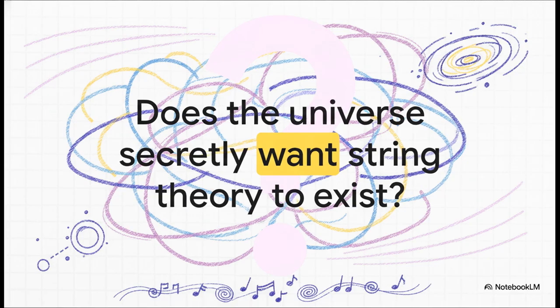Which leaves us with this final, truly profound thought to ponder as we wrap up today's explainer. Even if we don't have the technology right now to build a microscope or a collider large enough to directly see these microscopic vibrating threads, does this sheer mathematical inevitability mean something deeper? Does the universe at its most fundamental bedrock level secretly want string theory to exist? Are we really, truly all part of a beautifully complex 11-dimensional cosmic symphony? It's a question that is absolutely going to drive the next generation of physics. And I really hope this explainer helped you hear the music just a little bit clearer.